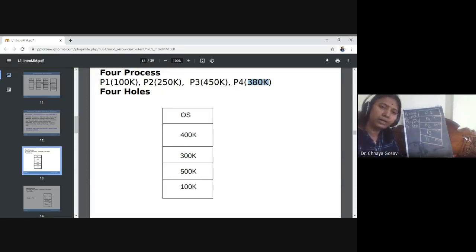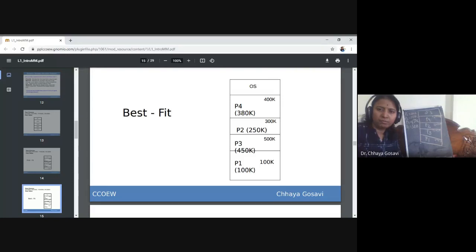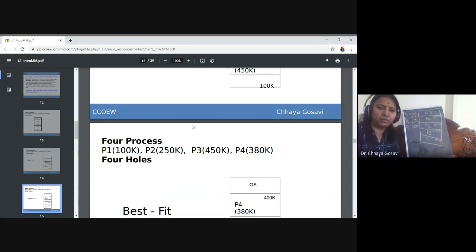It will allocate the smallest block that is large enough to accommodate that process. Is it clear? Best fit: P1 is allocated to 100K, P2 to 250K, P3 to 450K and P4 to 380K.